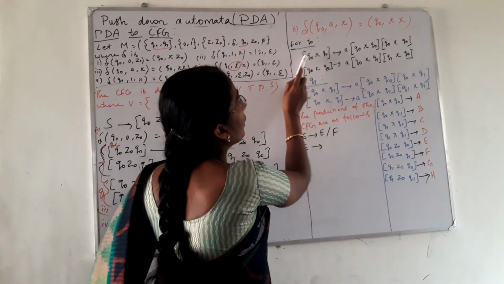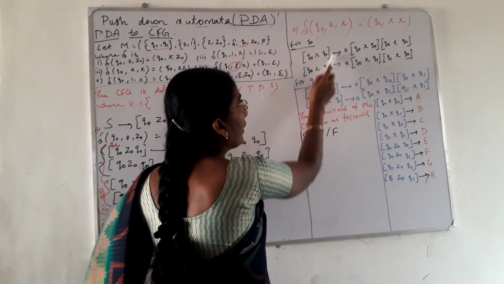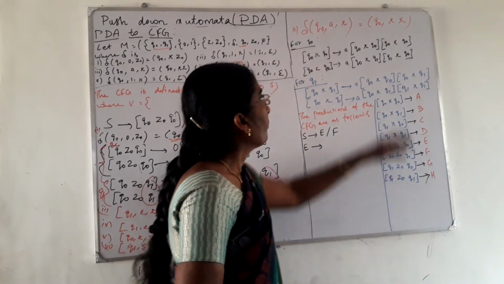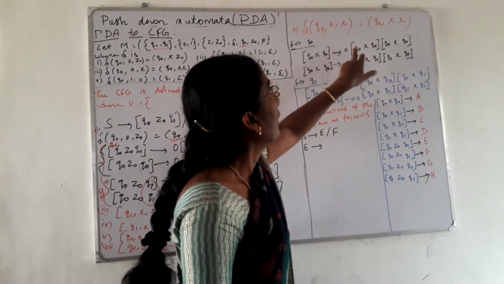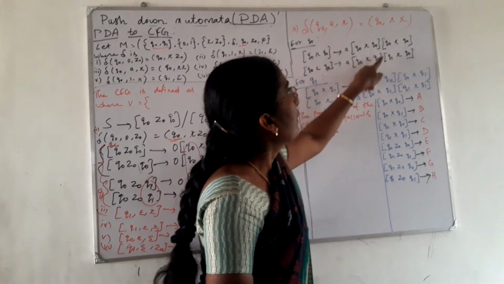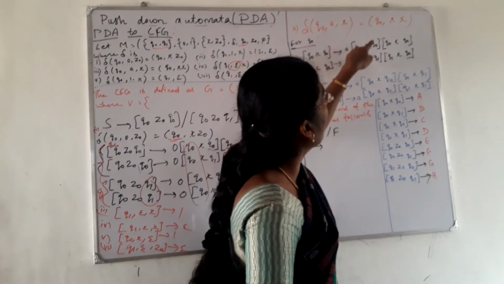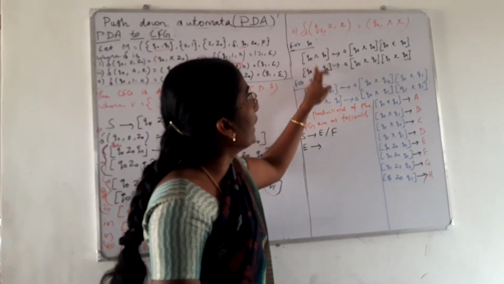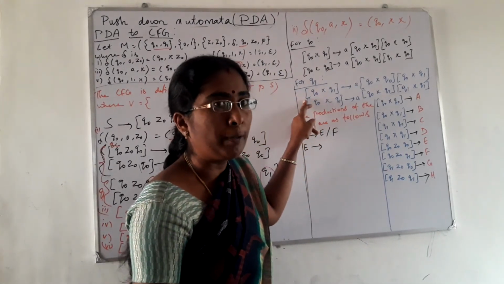First for Q0 x, that is the state given here, we write the production: Q0 x implies terminal symbol a, followed by Q0 x. This Q0 is the state present on the right hand side of the transition, x is the stack symbol. Here first symbol, second symbol. These two are the set of states, Q0 Q1, Q0 Q1. And this Q0, the state we are defining, comes in the last position. Like this is the production for Q1, right?